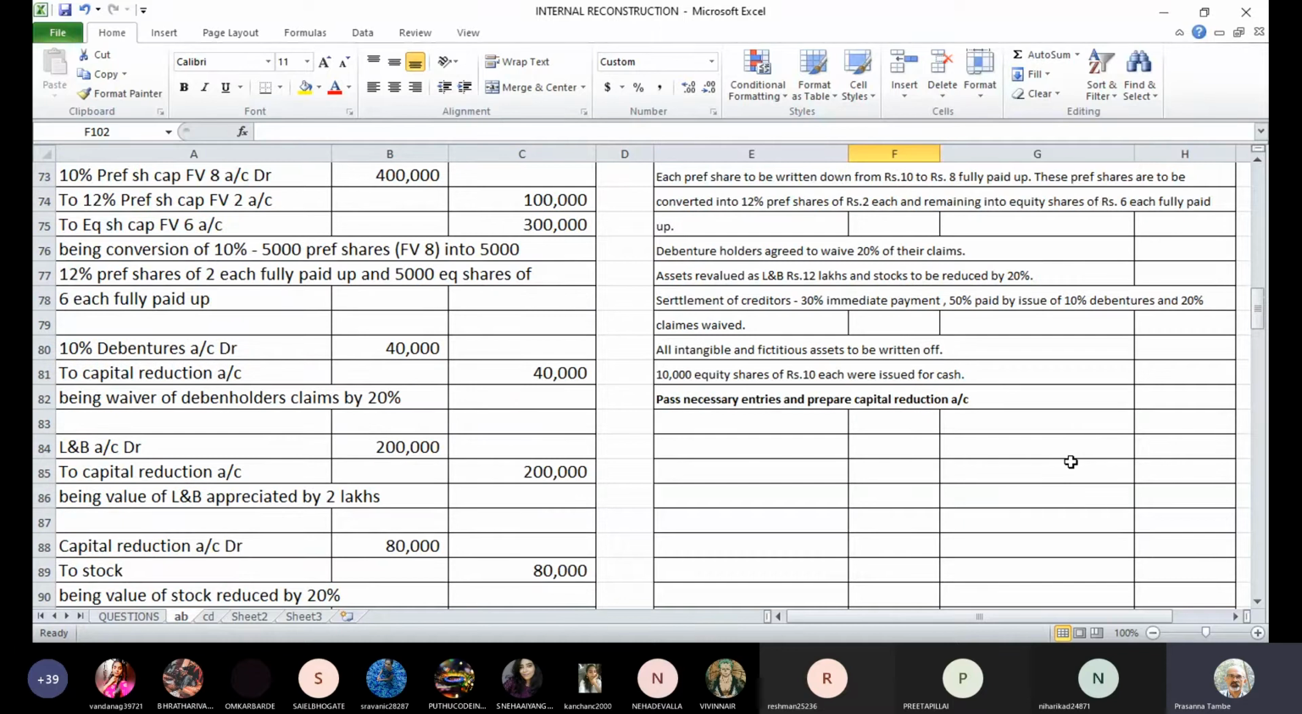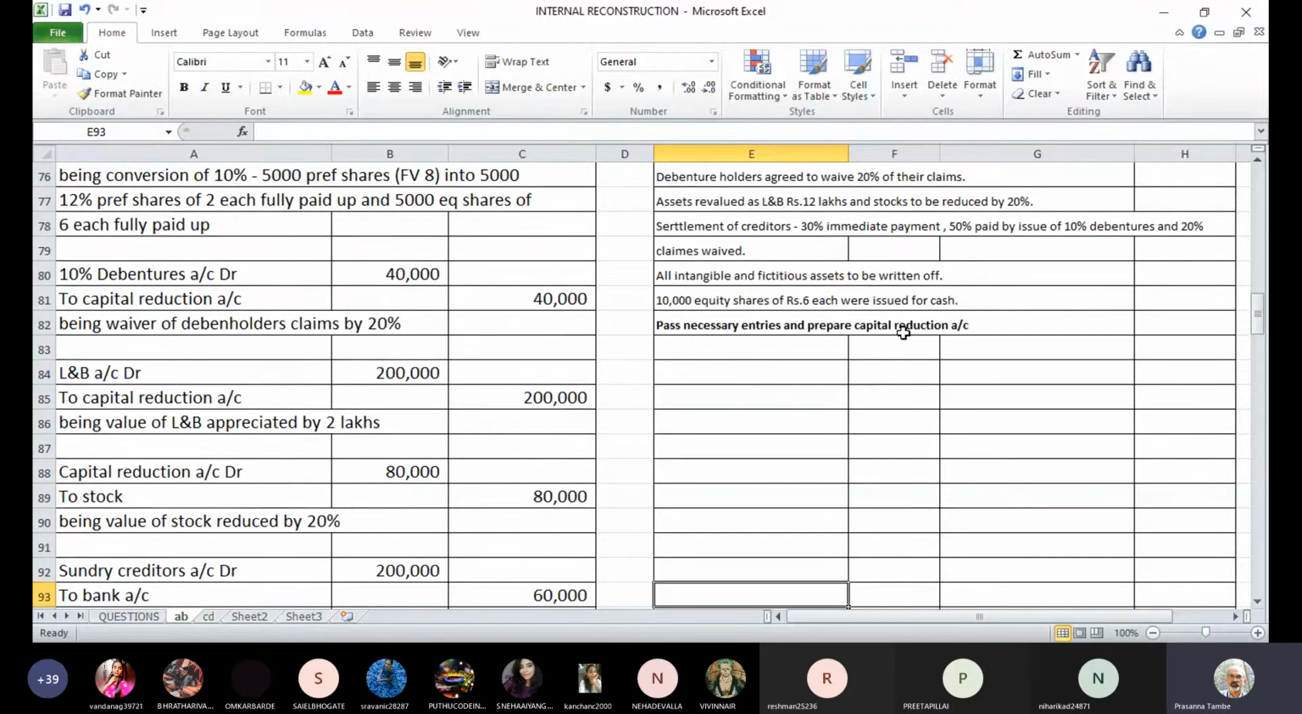It says that 10,000 equity shares of 10 each were issued for cash. So you have further issue of shares. Actually, these are rupees 6 now, not 10 each. It's a typo error now because we have shares of 6 rupees only. We don't have shares of 10. So these are the shares issued: 10,000 shares of 6 each were issued for cash. So we have to account for this entry.